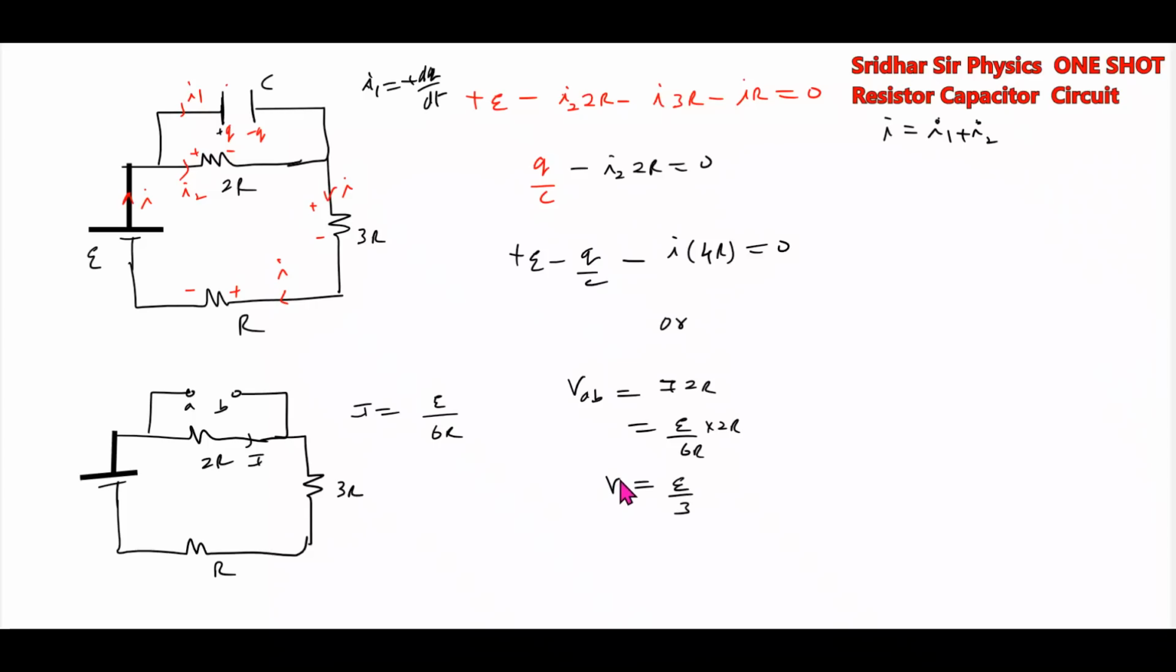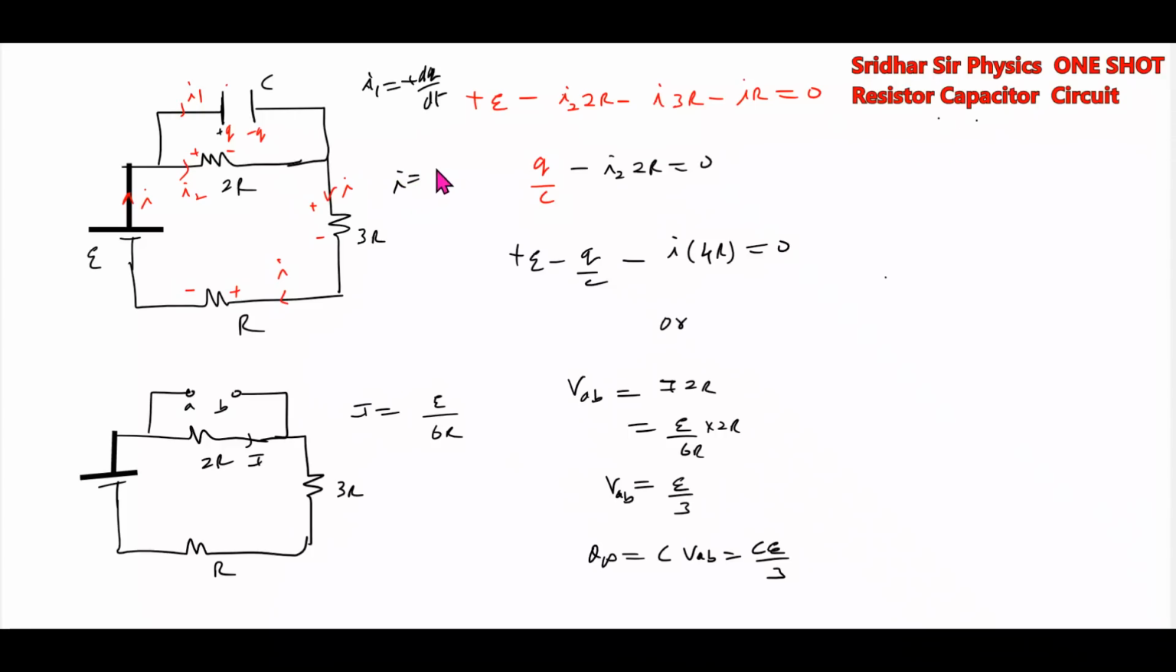E by 3. Then the charge Q infinity equals C into VAB, which is C by 3. Then what is the time constant? How to find out the time constant of the circuit? The time constant of the circuit you have to find out in this way. All these things I'll write here.